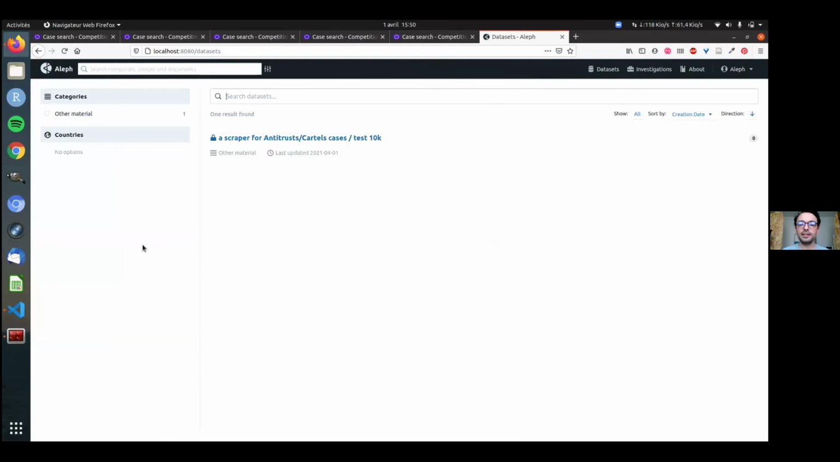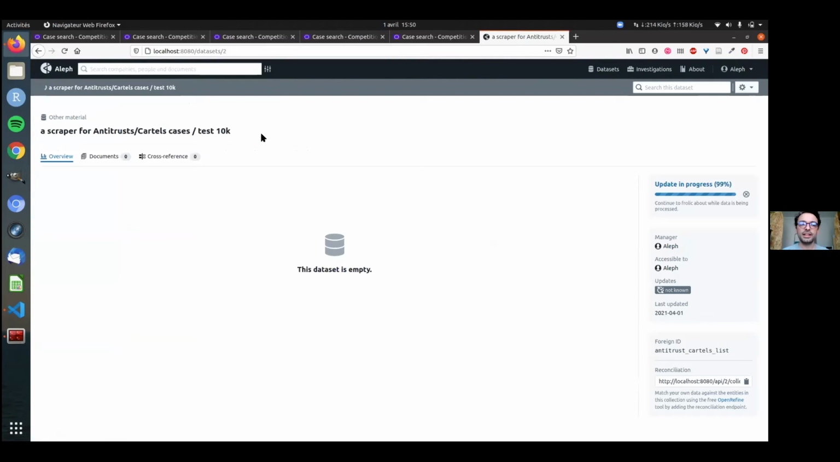So as you can see here, there's a new collection that was created. And for the moment, it contains 0 documents, but it's running. What's going on is that the documents are sent to Aleph, and Aleph analyzes every single document in order to retrieve all the data it can.